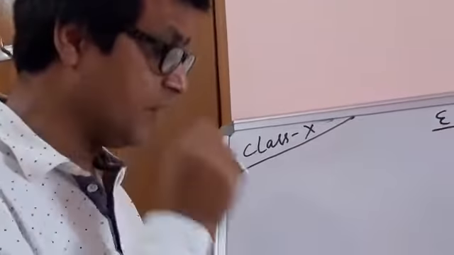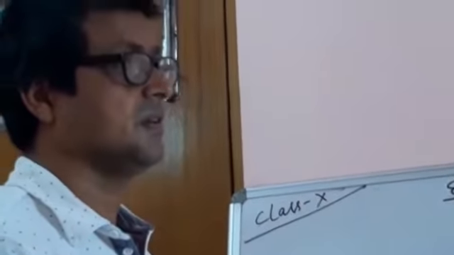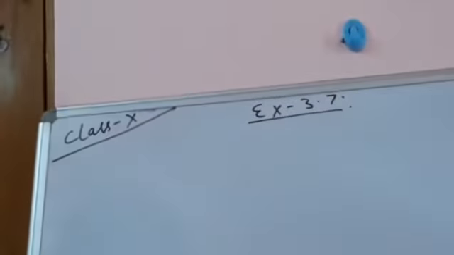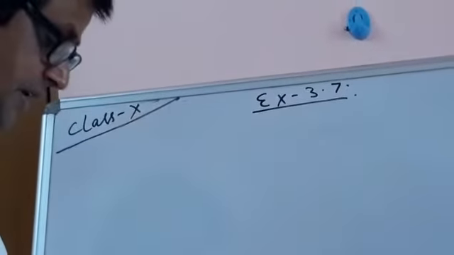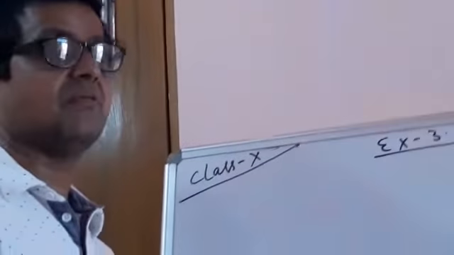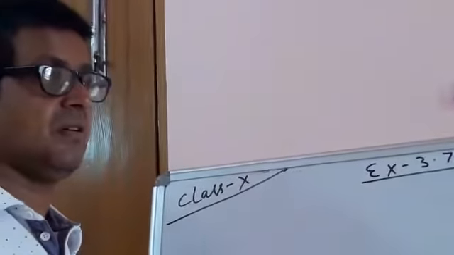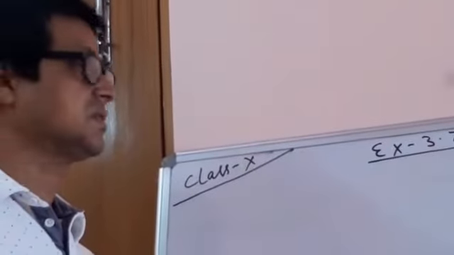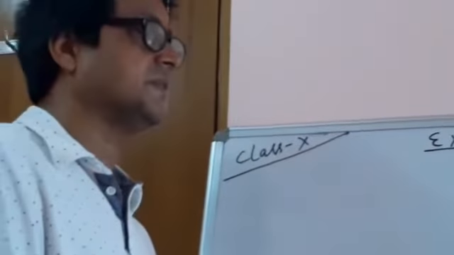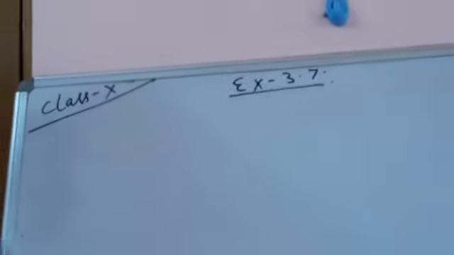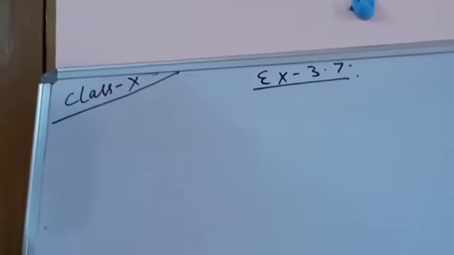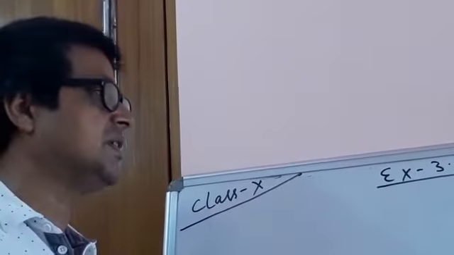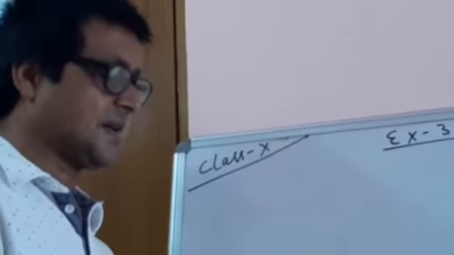Dear children, let us begin with exercise 3.7. This exercise is optional, and at the end of this exercise it is given that these exercises are not from the examination point of view, but from last time CBSE declared it would not be exempted for the students of class 10th and class 12th. So in exercise 3.7, this optional exercise, it just gives you testing points. You all can test yourself on what you did so far up to exercise 3.6.